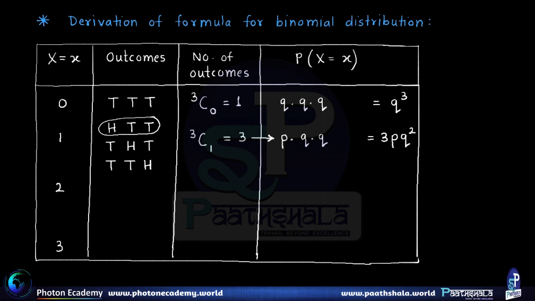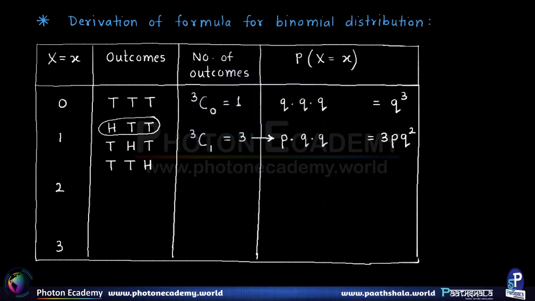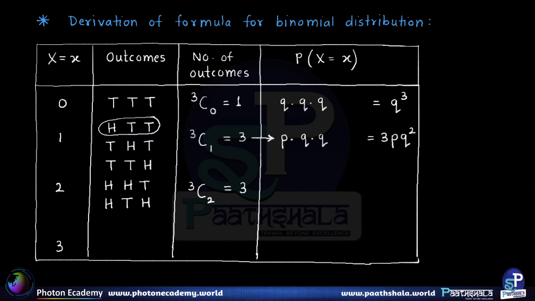Alright, now similarly moving on, to have 2 heads out of a total of 3 coins tossed, that can be done in 3C2 ways, which is once again 3. So to have 2 heads, we know that it can be on the first and second coin, or on the first and third coin, or on the second and third coin.